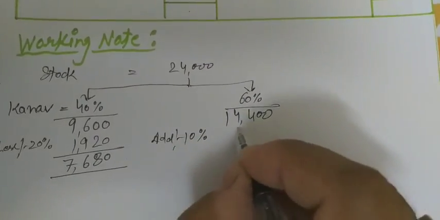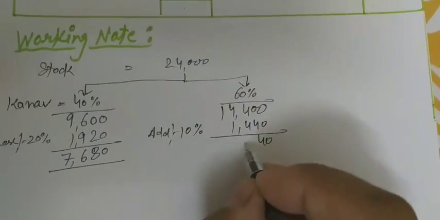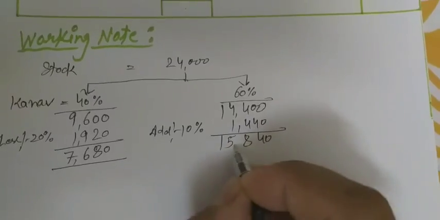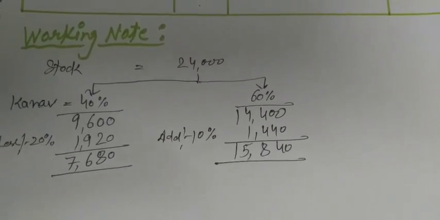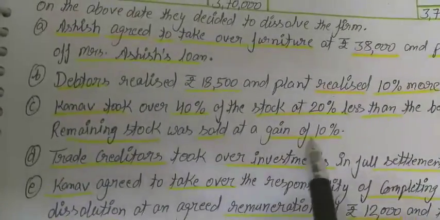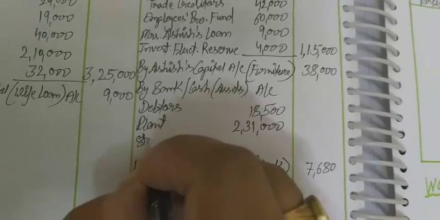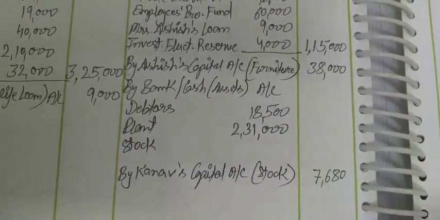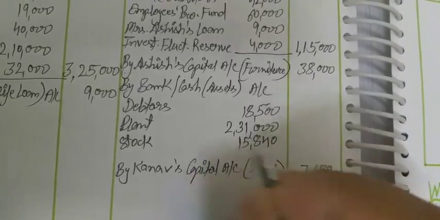Calculating 10%, it is 1,440, so the realized value is 15,840. According to this information, stock is realized at 15,840 rupees.